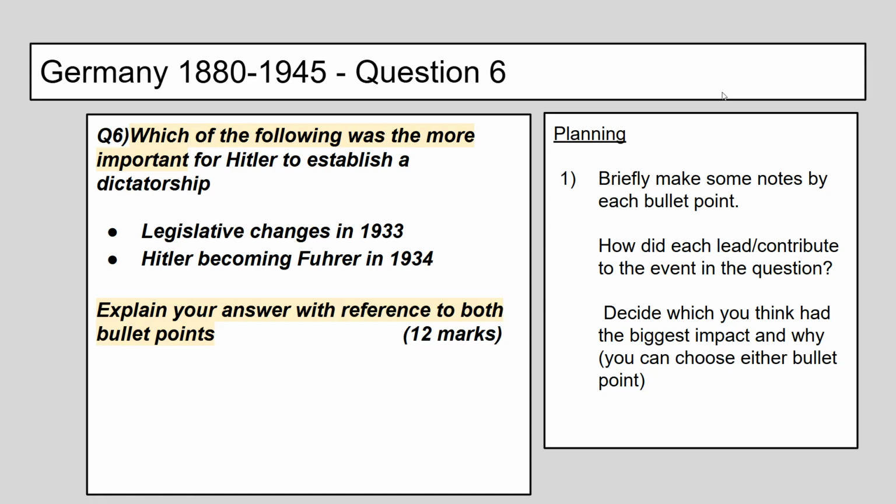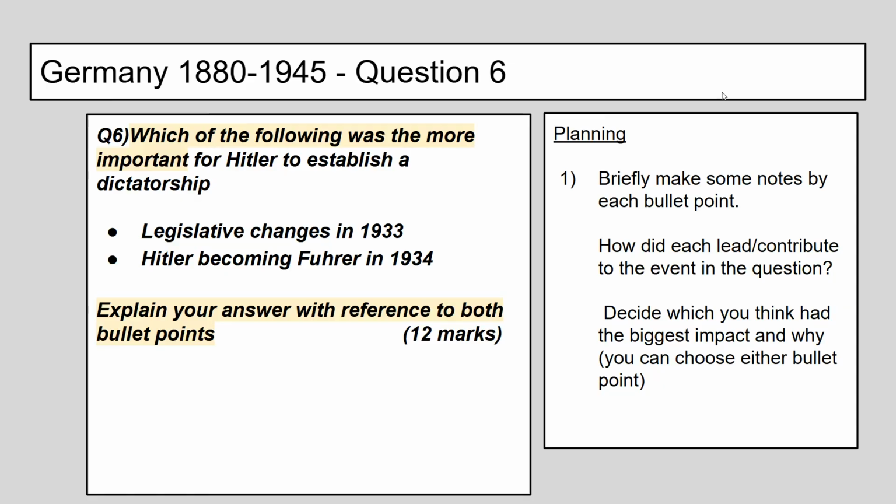So the first thing is just to briefly make some notes by each bullet point. Just before you start writing, think about how did each lead or contribute to the event in the question, which had the biggest impact and why. Think about that, and you can choose either bullet point here. I'll talk about that after.